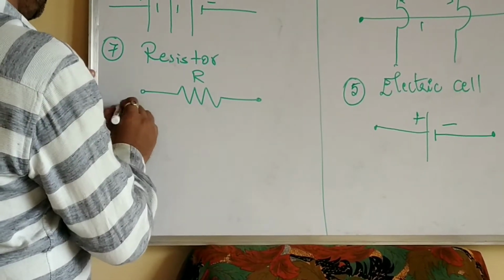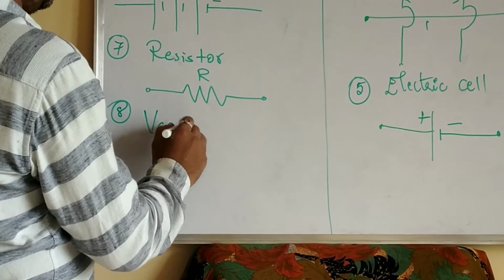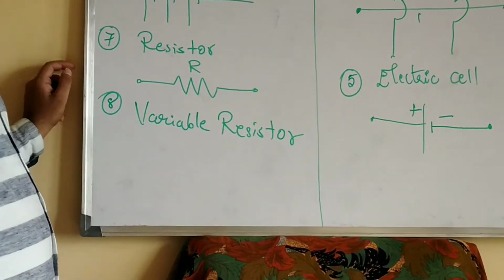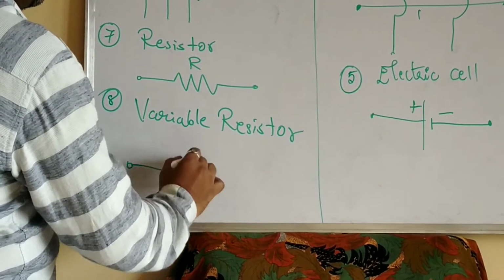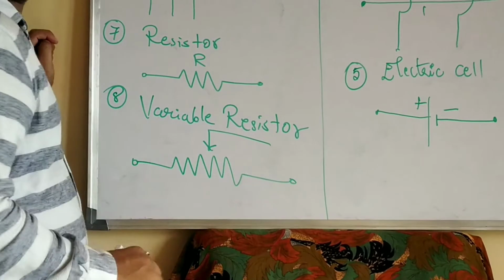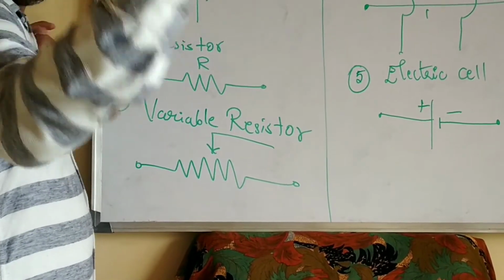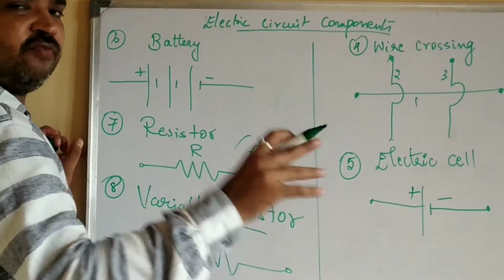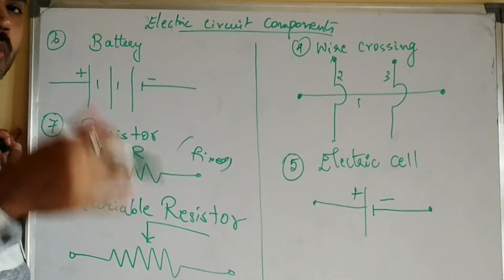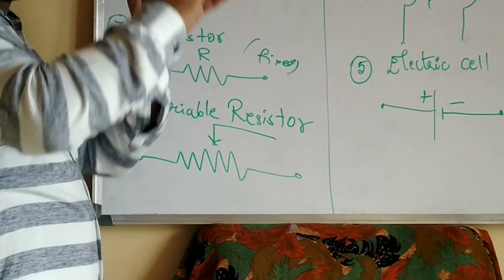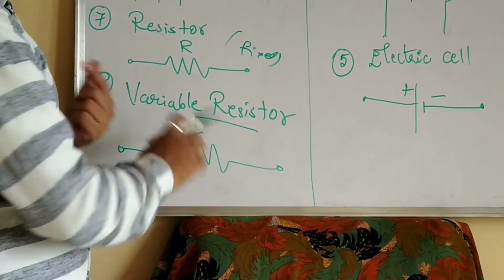Okay. Now next is variable resistor. Now see here, this is a symbol of variable resistor. It means you can vary the resistor to any value. Here this particular resistor is fixed. Its value is fixed for one value, say for example 100 ohms, 1 kilo ohm, 10 ohms. Whereas this variable resistor can vary from a smaller value to a bigger value. So that's why it is variable resistor.